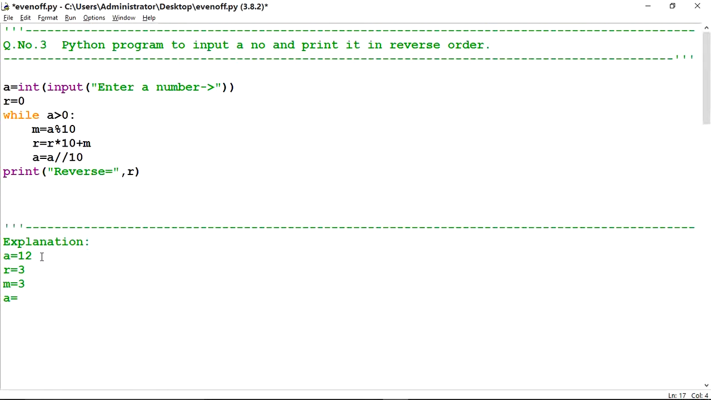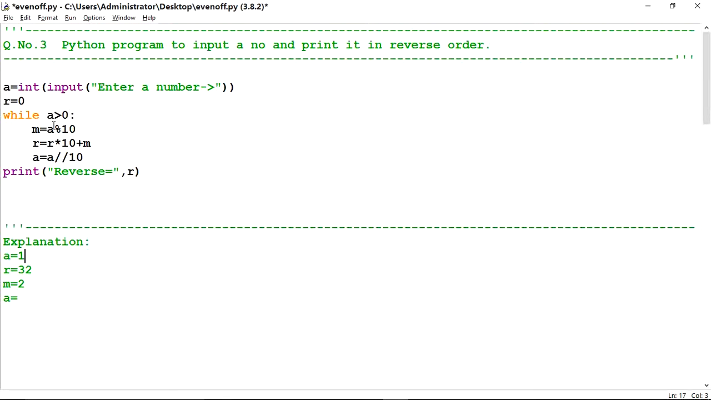m is equal to a mod 10. The value of a is 12. 12 divided by 10, so what will be the mod? The mod will be 2. So 2 will store into m. In place of 3, it will come 2. Here will come r is equal to r into 10 plus m. What is the value of r? 3. 3 into 10, 30, plus m. The value of m is 2. 30 plus 2 is equal to 32. So 32 will come in r. a is equal to a upon 10. The value of a is 12. 12 divided by 10. So 1 quotient will come.